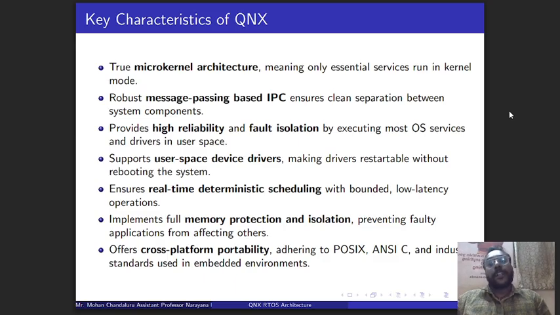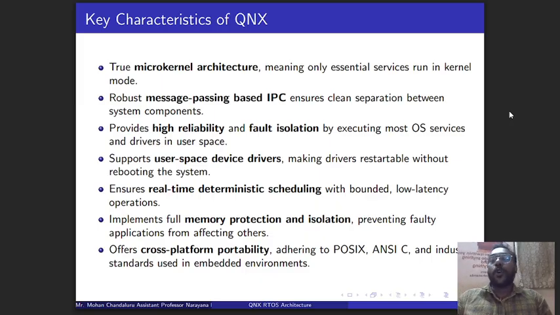Next, key characteristics of QNX. Basically, QNX is a microkernel architecture. What is the difference between the microkernel and monolithic? In the coming slides, I'm going to discuss that. So, this is a microkernel architecture. It means that the essential services run by the kernel will run in a separate address space, whereas the user services will run in a separate address space. It means that both user as well as kernel services will be separated, with different memory spaces.